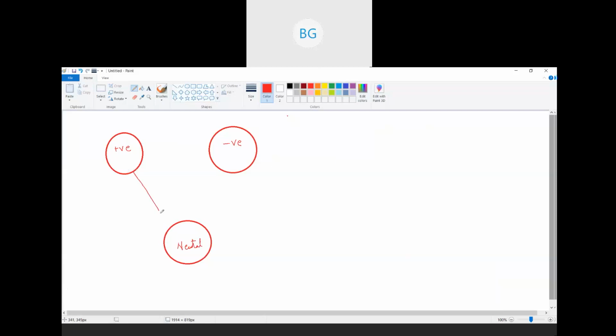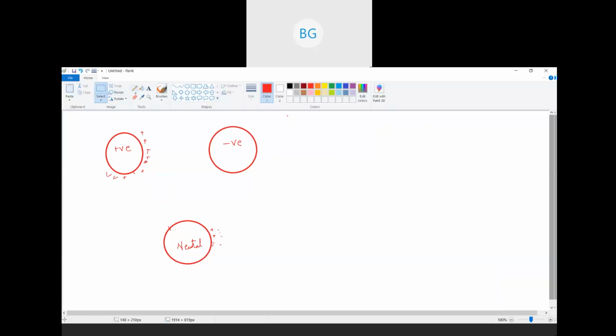So when I connect a positively charged conductor with a neutral conductor, what happens? Here I can see that the number of protons is more, right? And here we can see protons and electrons are of the same number. So what happens over here? The electrons will start moving from the neutral conductor towards the positive conductor. Okay.